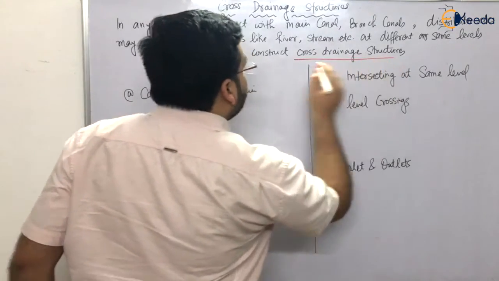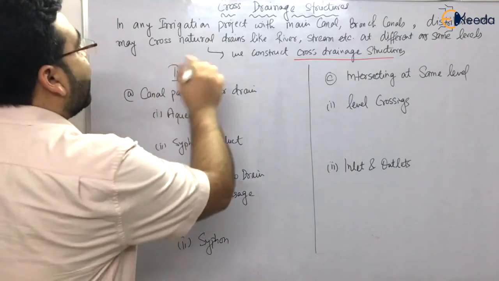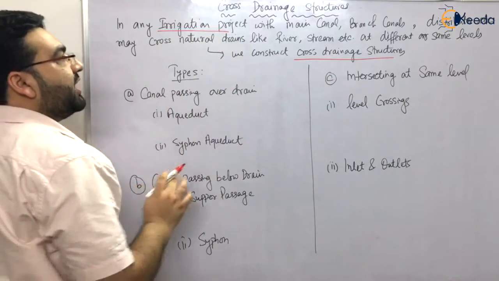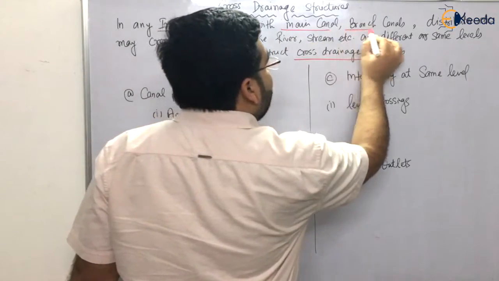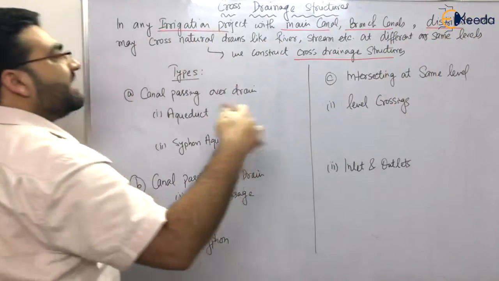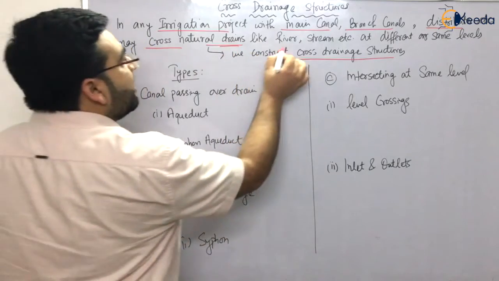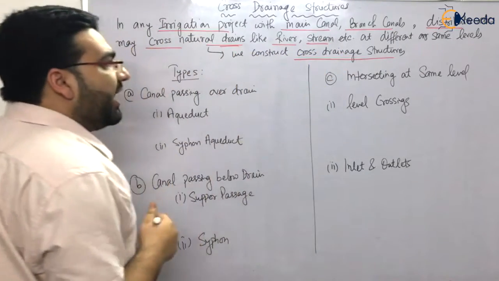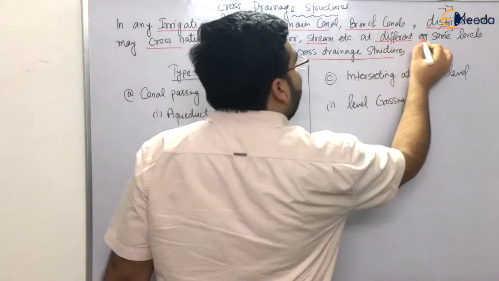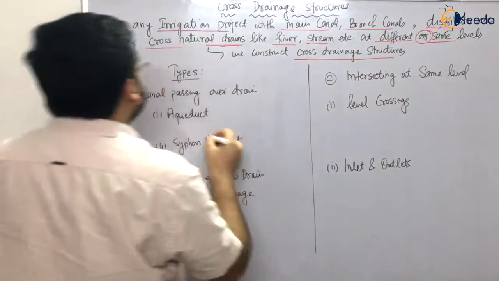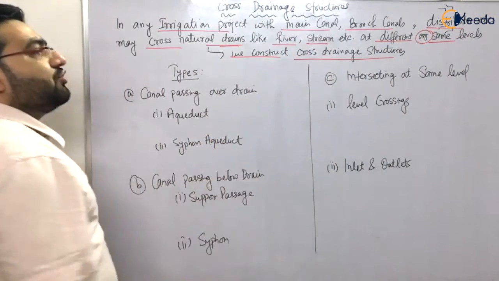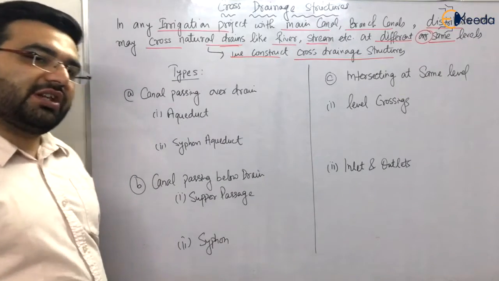So the definition is: in any irrigation project, the main canal, branch canals, distributary canals, etc. may cross natural drains. Natural drains are rivers, streams or some other thing. At different or the same level, we construct cross drainage structures. That is why we construct cross drainage structures.